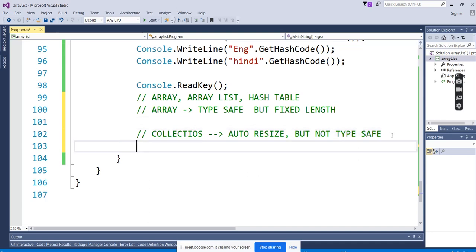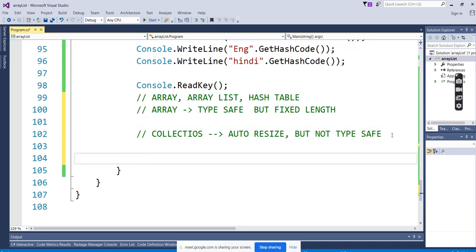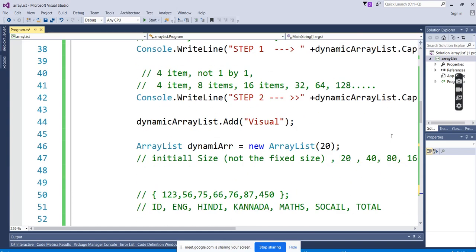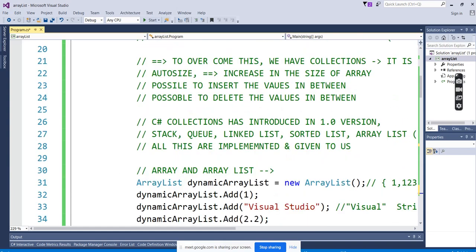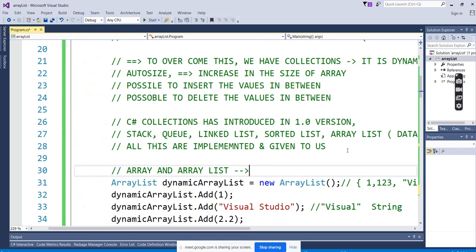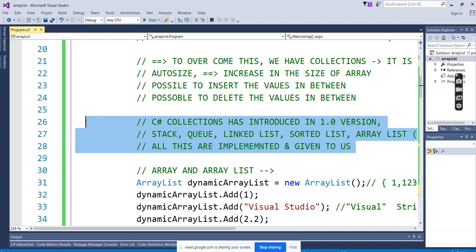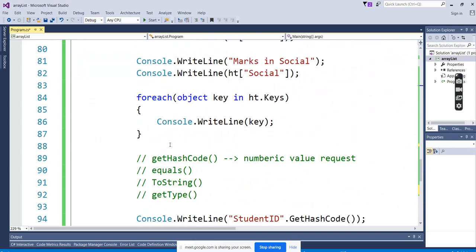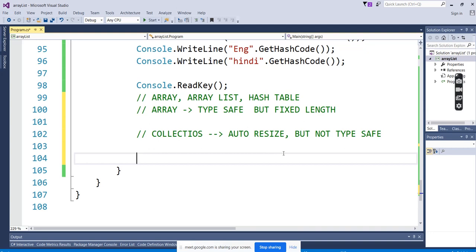So if you remember what I said first, all this array list, collection, all these things were introduced in C# 1.0. All those things are non-generics. Collections, queues, stack, list, array list, even the hash table comes under the non-generic. Why non-generics? Because here it is not that type safe. So in the latest one, I think in 2.0, they added generic collections.